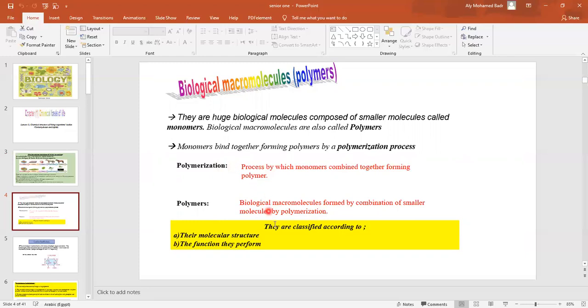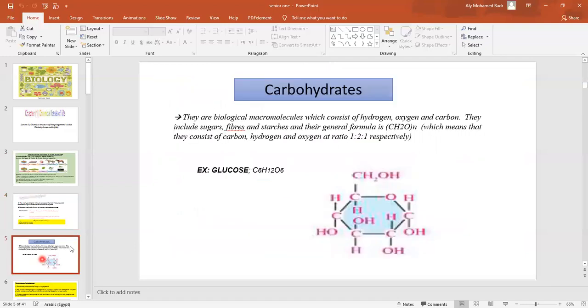We can classify these polymers according to their molecular structure and according to the function they perform into four main types. The first type is carbohydrates. Carbohydrates, lipids, proteins, and nucleic acids. We are going to start with the carbohydrates. The carbohydrates are biological macromolecules. So we agreed that anything of these four types we will name a biological macromolecule, which consists of smaller units.